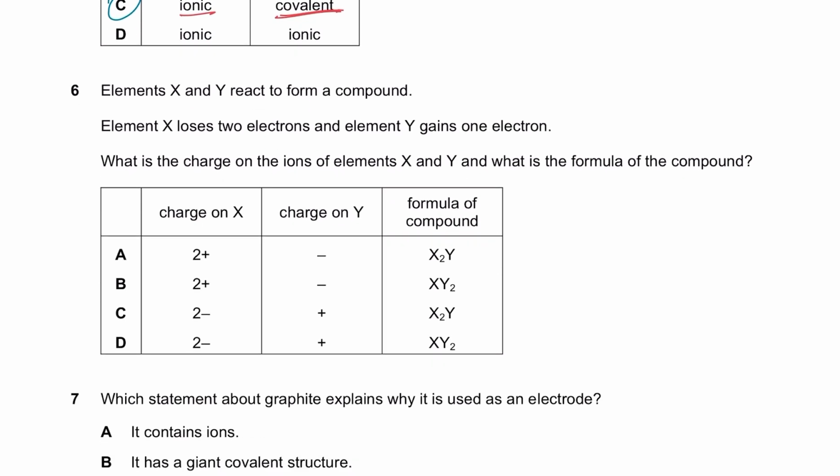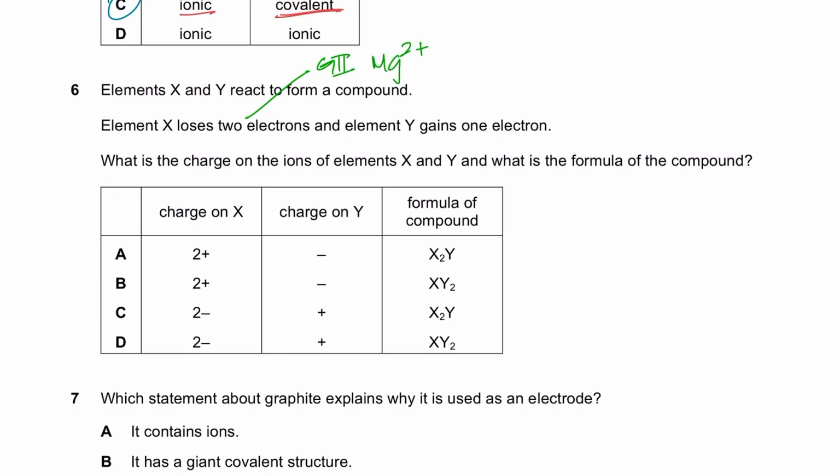Yes sir. Element X and Y react to form a compound. Element X loses 2 electrons. That means it should be in group 2 because group 2 elements lose 2 electrons. Let's suppose it's magnesium. So always suppose for yourself to make things easy, right? So magnesium 2 plus, let's suppose. And element Y gains 1 electron. Gaining 1 electron means it should be in group 7 because group 7s have 7 outermost electrons. They only need 1 electron to become stable to have a complete outermost electron shell.